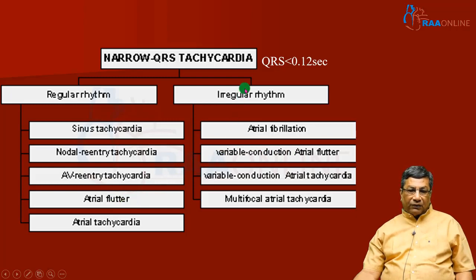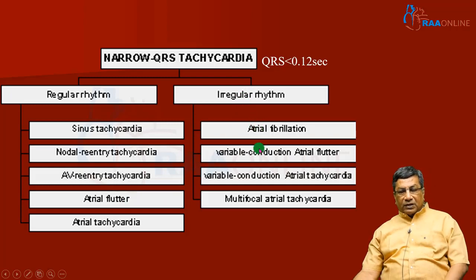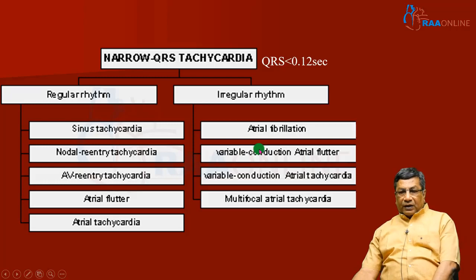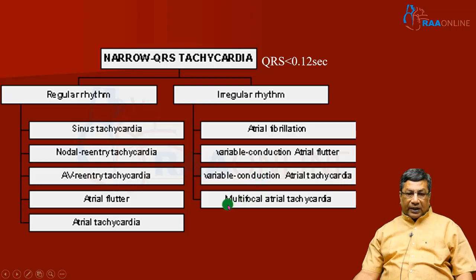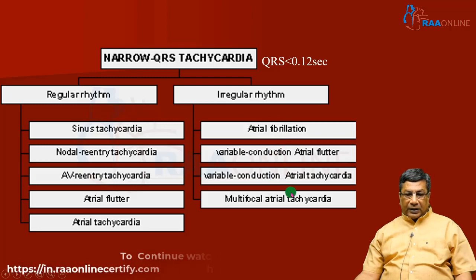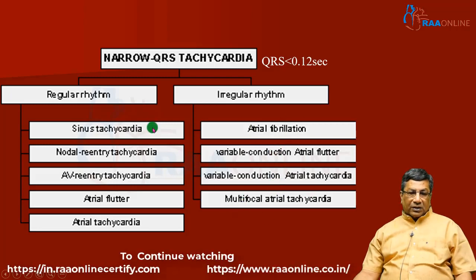The most common cause of irregular narrow QRS complex tachycardia is atrial fibrillation, and of course atrial flutter with variable conduction of the atrioventricular node. Atrial tachycardia with variable conduction is very rare. But the other important tachycardia in irregular narrow QRS complex tachycardia is multifocal atrial tachycardia. So the two important things you must know about narrow QRS irregular tachycardia are atrial fibrillation and multifocal atrial tachycardia. Whereas you have to learn all five things in a regular narrow QRS complex tachycardia.